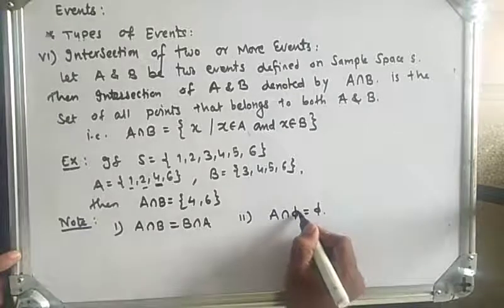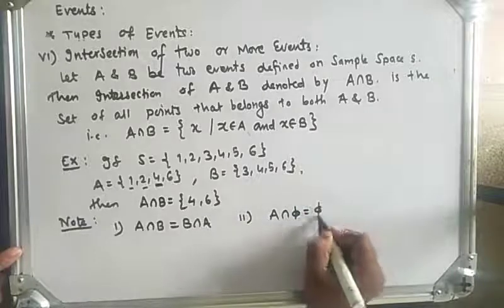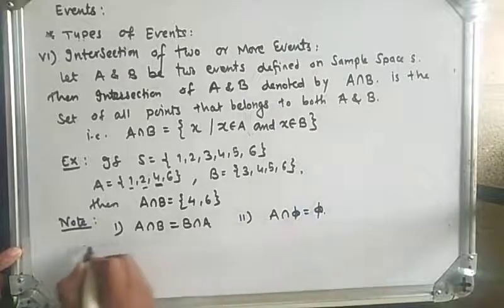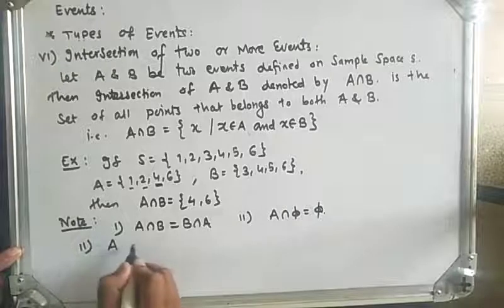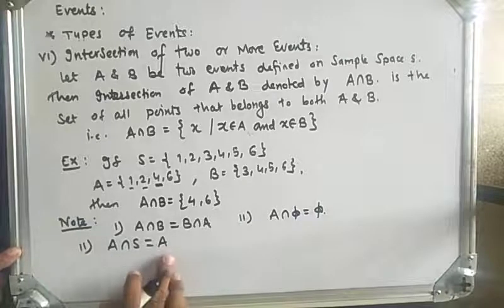Next, if I take A intersect with sample space S, here A is a subset of S, so the intersection with S is A.